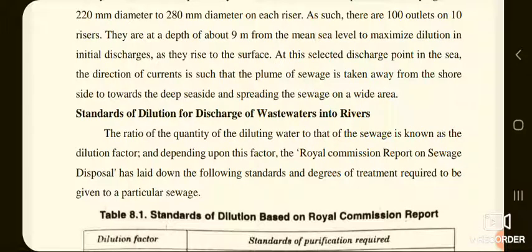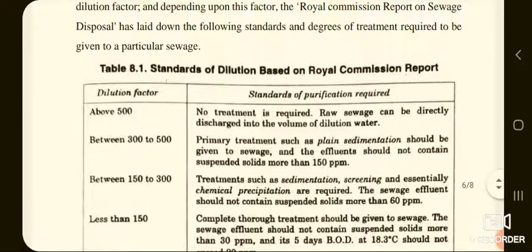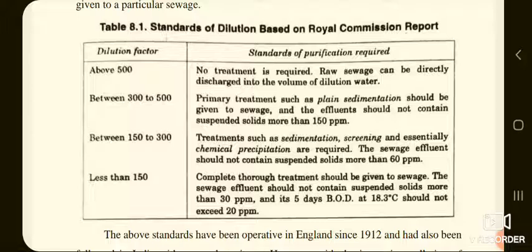Now come to the standards of dilution for discharge of wastewater into rivers. The ratio of the quantity of the diluting water to that of sewage is known as the dilution factor, and depending upon this factor, the Royal Commission report on sewage disposal has laid down the following standards and degrees of treatment required to be given to a particular sewage. So this particular table shows the standards of dilution based on the Royal Commission report.